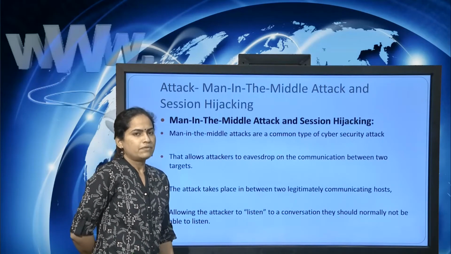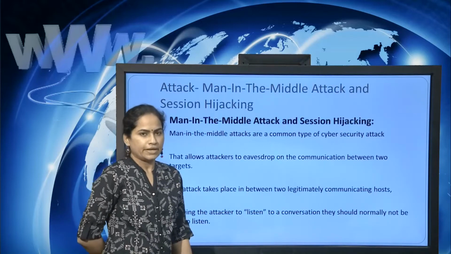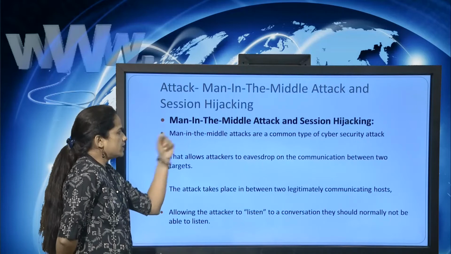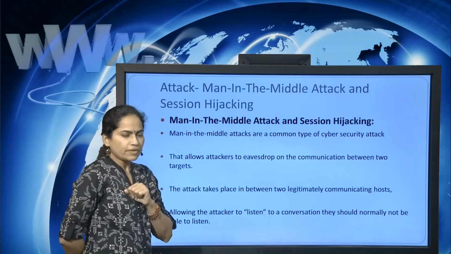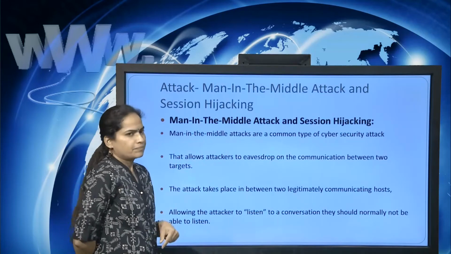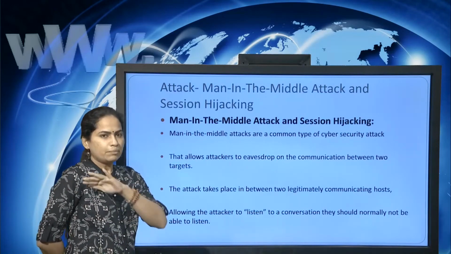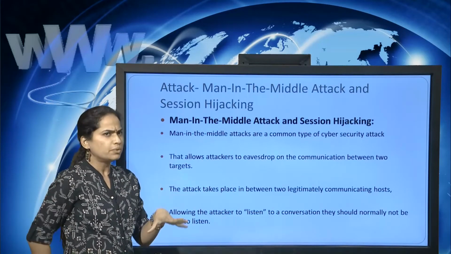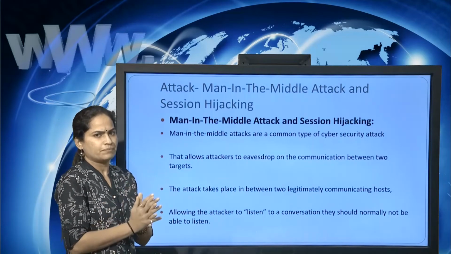Next attack we have is the man in the middle attack and session hijacking. Now as the name suggests, what do we have in this attack? Man in the middle attack means that in between the transmission we will have some middle person who is trying to steal the information.